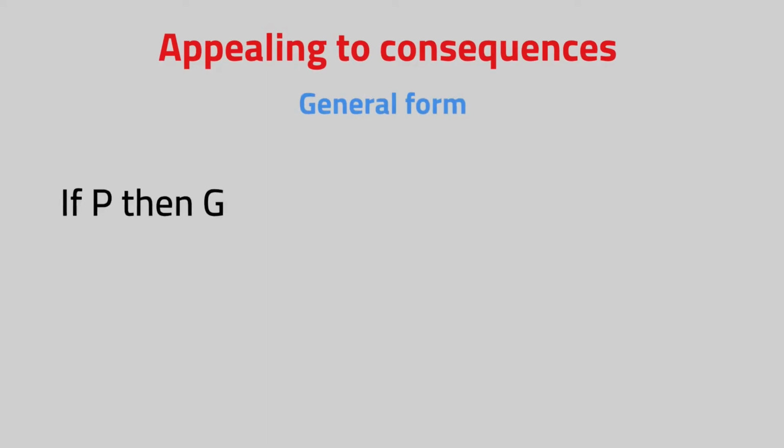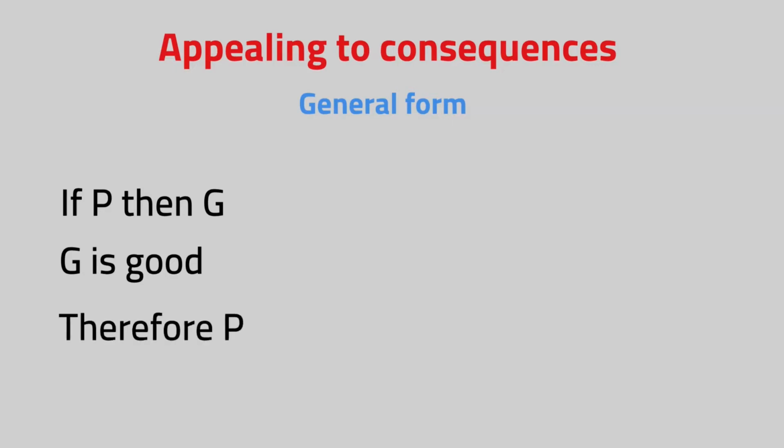The first fallacy is called appealing to the consequences. Remember that a fallacy is bad logic, a bad argument. Appealing to the consequences happens when someone attempts to claim the truth value of something based on the consequences of having that belief. More generally, if P, then G. Some proposition P leads to the consequence G. G is good, for some definition of good. The point is that if P is true, then this good thing G happens. Therefore P is true. P must be true because good things come from it.